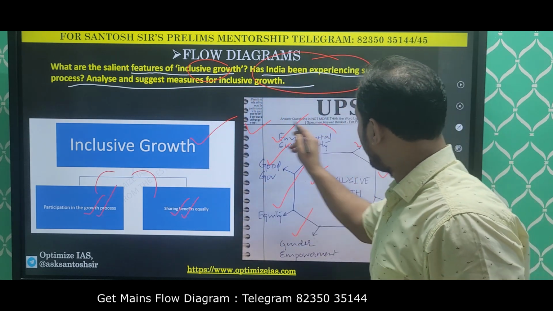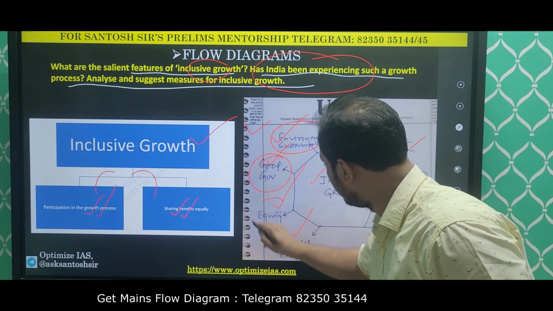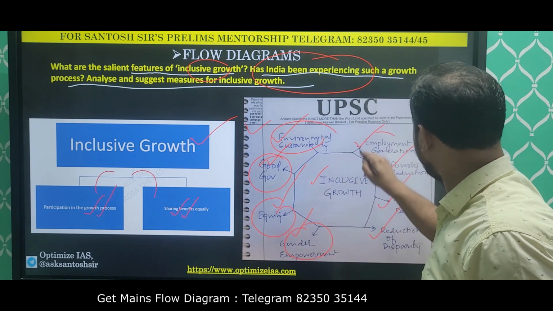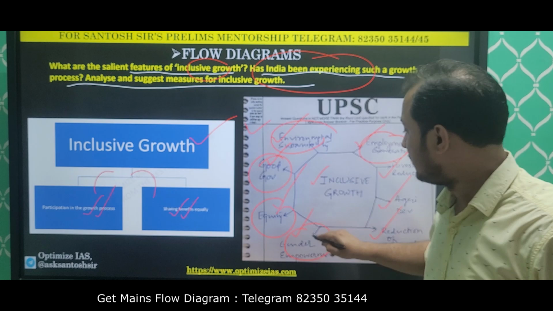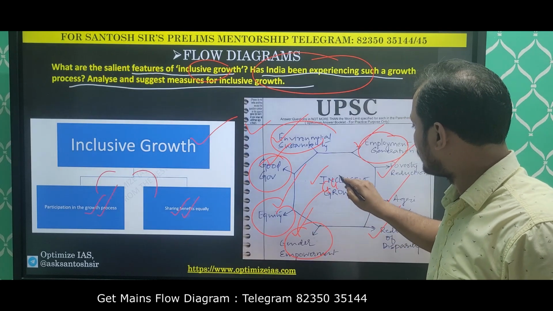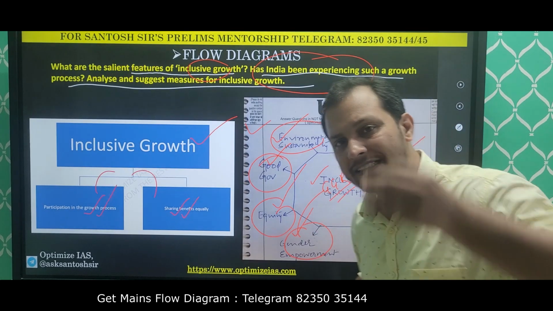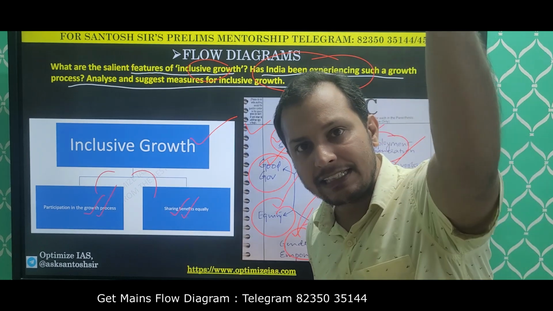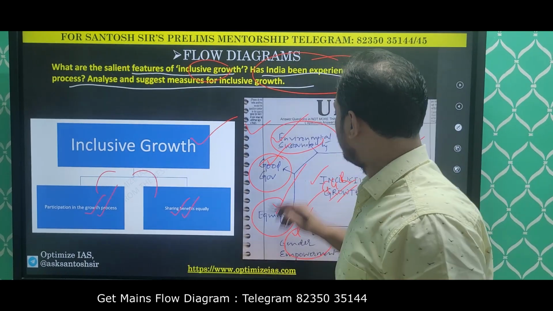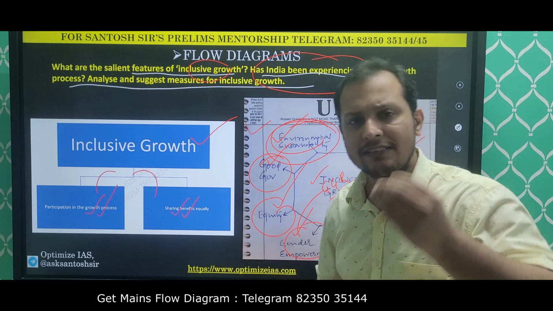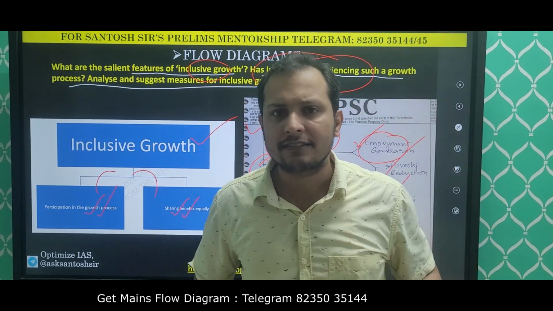So you have to give facts for each and every component. For example, gender empowerment: give facts. Gender Gap Report: what is India's rank? Has India's rank increased or decreased? Then environment sustainability: what is India's rank in the environment pollution index?